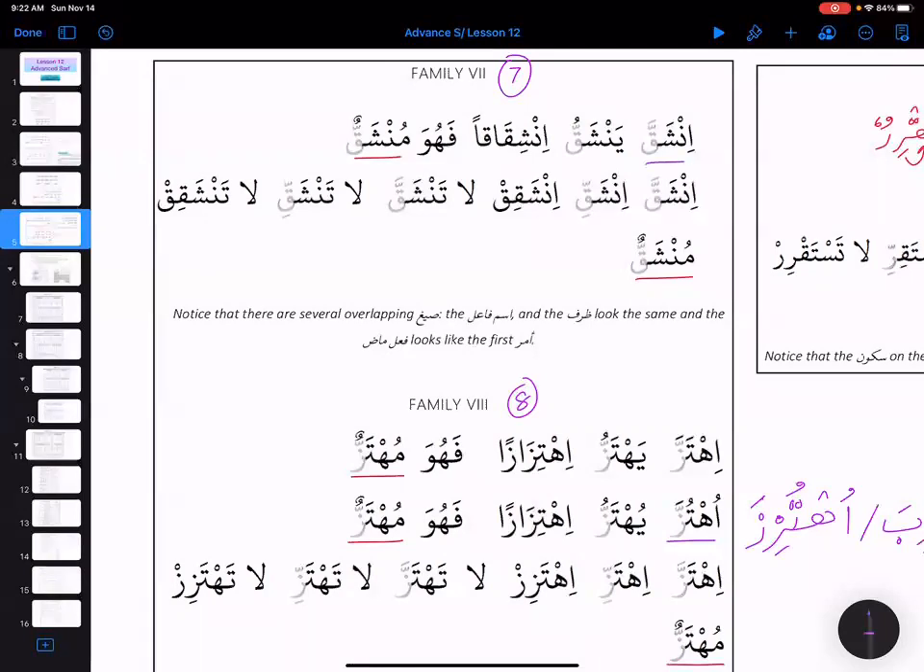So inshaqqa, yanshaqqu, inshiqaqan, fahuwa munshaqqun. Inshaqqa, inshaqqi, inshaqiq, la tanshaqqa, la tanshaqqi, la tanshaqiq. And then munshaqqun.